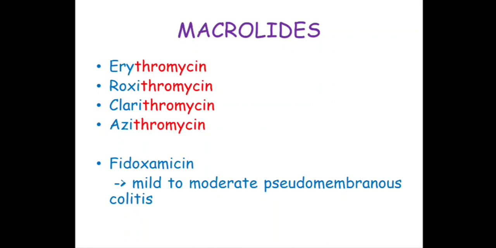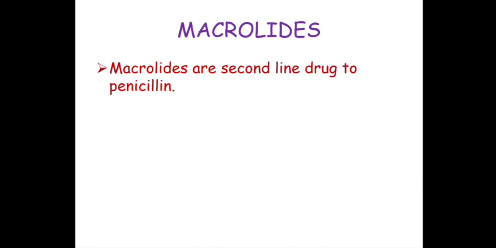Next important point to remember regarding macrolides is, first of all, macrolides are second line drugs to penicillin. Now regarding penicillin, we know they are basically effective against gram-positive bacteria, right? Normally we prefer penicillins. Why? Because they are cidal drugs. They are bactericidal drugs. But in conditions when we cannot use penicillin, then at that time the drug of choice will